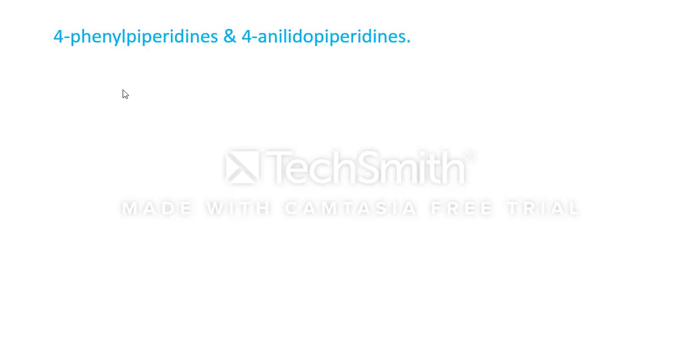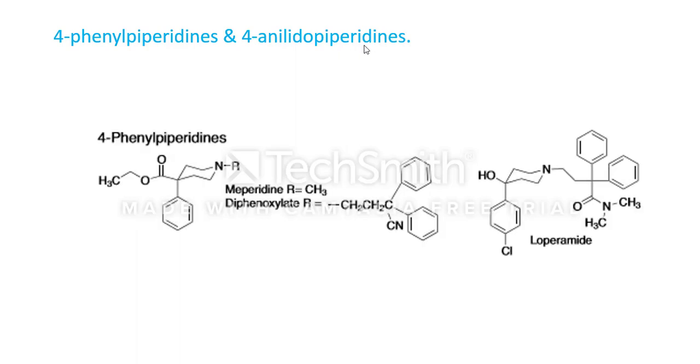The next class of drugs is the 4-phenylpiperidine or anilidopiperidine derivatives. This is the 4-phenylpiperidine ring. It is a piperidine ring, with positions 1, 2, 3 and 4, and at the 4 position a phenyl ring is substituted. That's why it is called 4-phenylpiperidine.